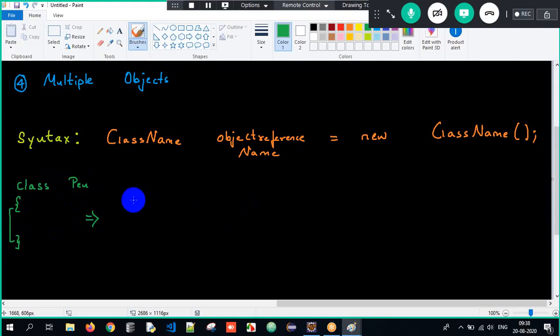The class name is Pen, and the object reference name can be your name, my name, whatever name you want, equals new Pen of. We are supposed to create an object in this particular way. Why do we create an object? To store all the non-static properties within the memory.